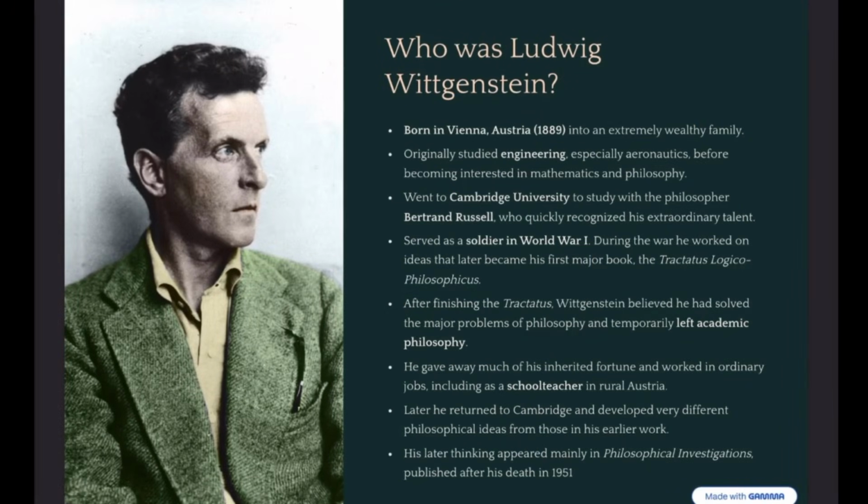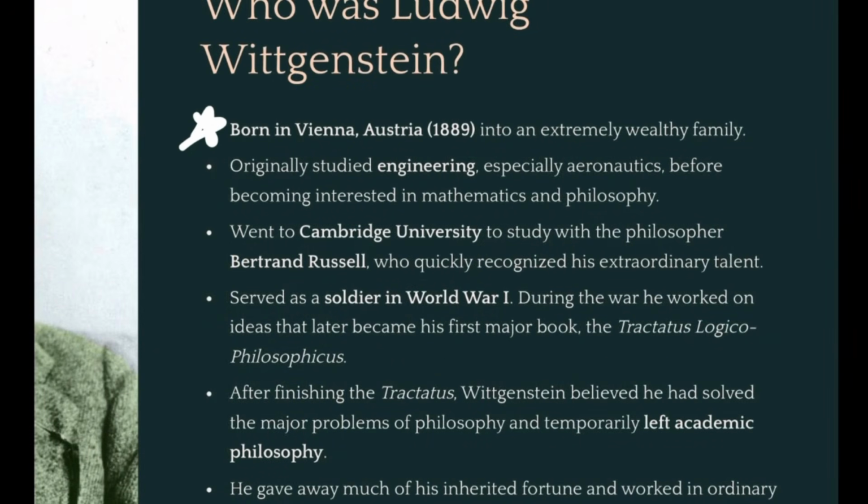All right, so who was Ludwig Wittgenstein? First, we should note that he was born in Vienna, Austria in 1889 to a very wealthy family. He originally studied engineering, but later became more interested in mathematics and philosophy. He attended Cambridge University and studied alongside the philosopher Bertrand Russell, who we talked about earlier. Russell had recognized that Wittgenstein had a lot of talent for philosophy.